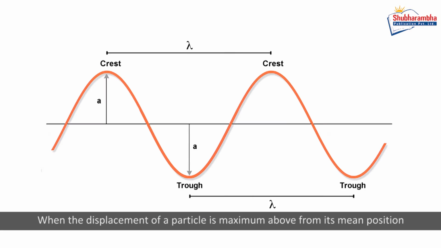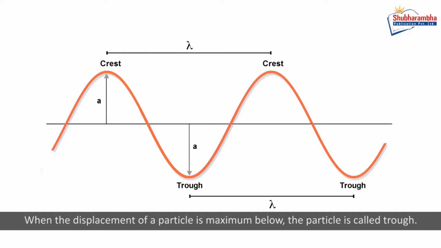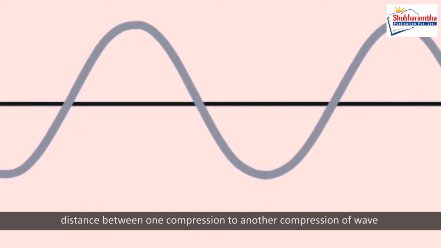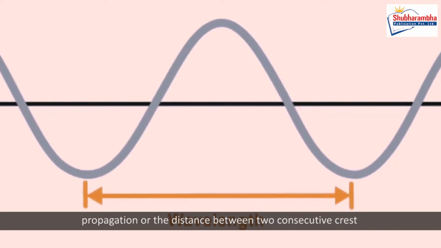Crest and trough. When the displacement of a particle is maximum above from its mean position, the particle is said to be at the crest of the wave. When the displacement of a particle is maximum below, the particle is called trough. Compression and rarefaction. During the propagation of longitudinal wave, the particles of the medium come closer at a certain region called compression. Wavelength. The distance between one compression to another compression of wave propagation, or the distance between two consecutive crest or trough, is called wavelength.